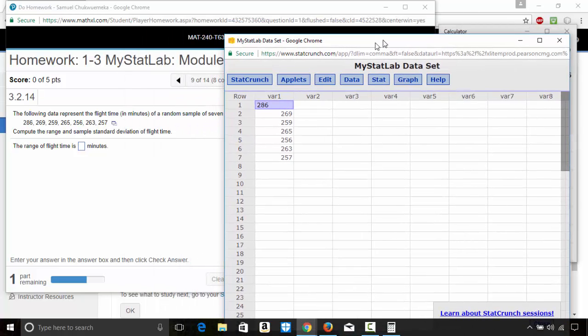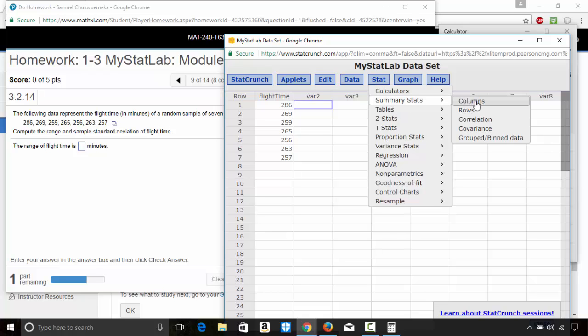The variable here is flight time, so I'm just gonna name this variable flight time. If you know you will mess up in naming the variable, please don't name it at all. Use it as variable 1, var1, var2, okay? But I like naming mine to correspond to the question. As you name the variable, it is highly recommended you don't put spaces.